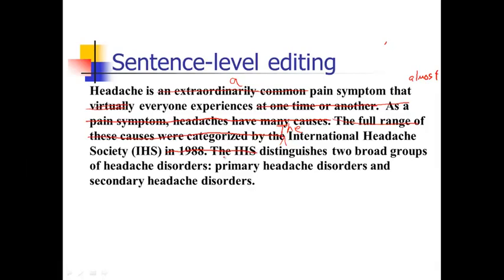And then we get to "distinguishes two broad groups of headaches." I'm going to shorten that a little by just saying "groups." The International Headache Society groups headache disorders into two types based on cause: primary headache disorders and secondary headache disorders. So I'm going to get in the little extra bit that they're grouping the headache disorders, or groups headaches, I think would be slightly better, groups headaches into two types based on cause.